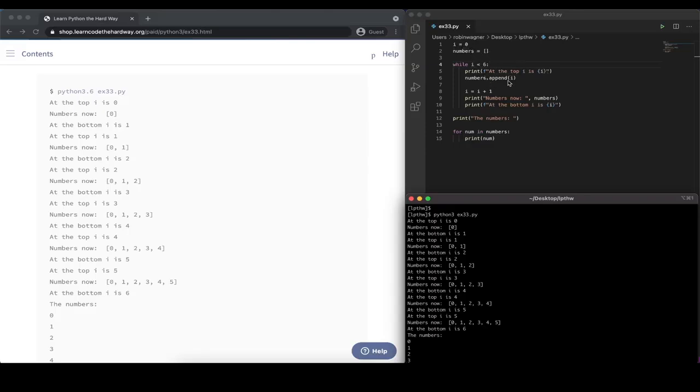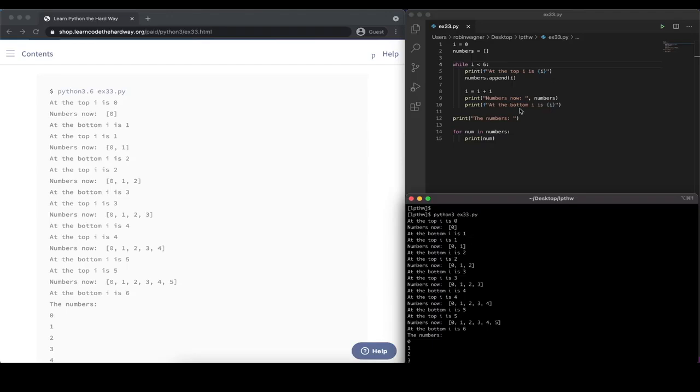Then we are appending the value, which is 0 at this point. We are incrementing it, so now i has a value of 1. And we're printing out the numbers list, which now has the value 0 in it, which we see here. And then at the bottom of our loop, we're printing out the value of i again. But since we incremented it, it's no longer 0, but 1.